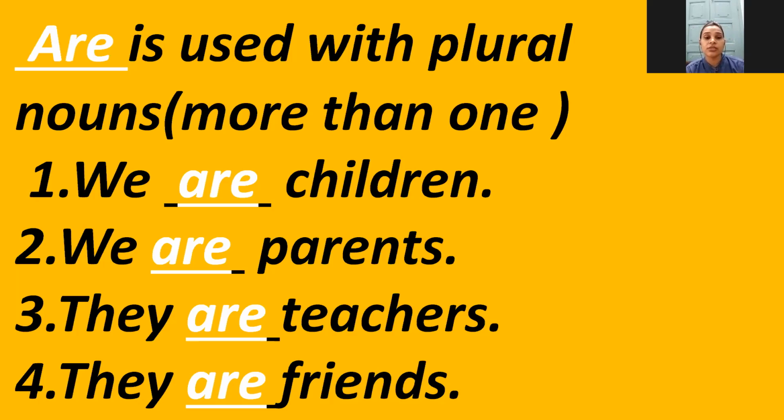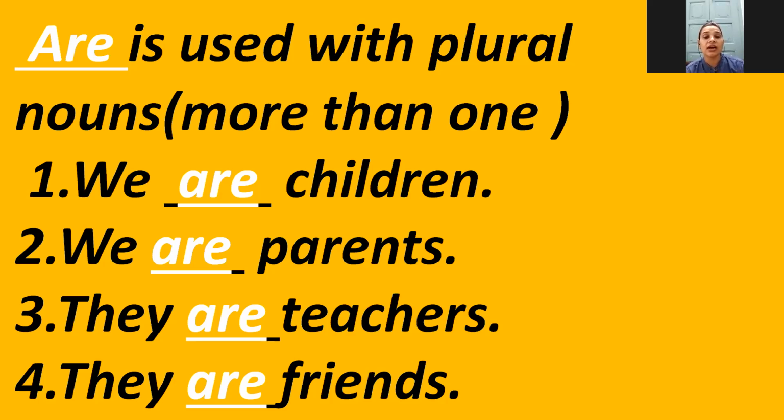First example, we are children. In your online classes, there are many children which attend the class. So, what will you say? We are children. Because you are many, that's why you will use are. Next is, we are parents. Here the parents refers to the plural noun. That's why we are using are here.